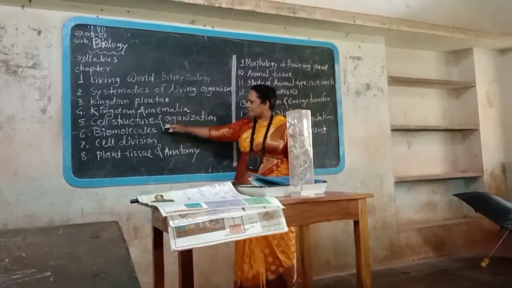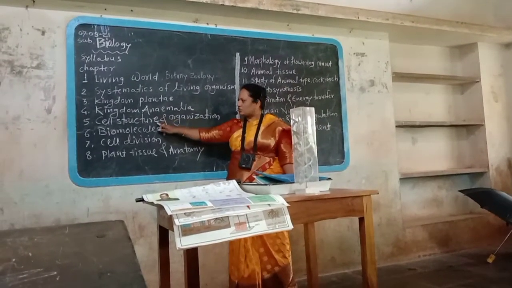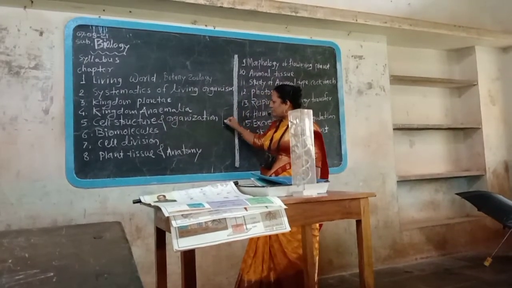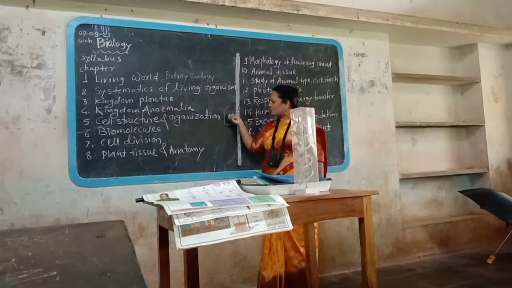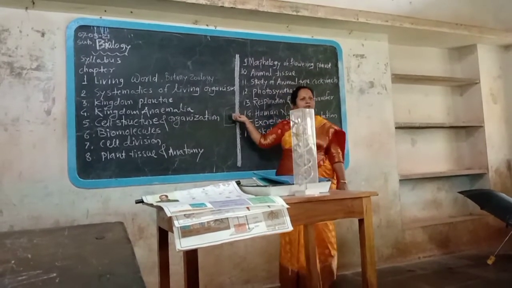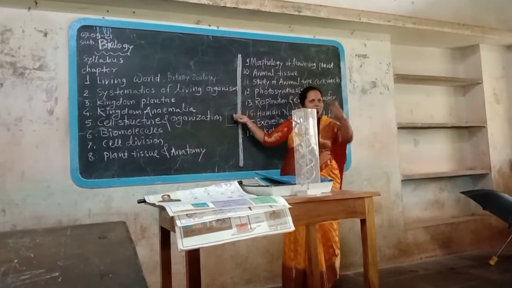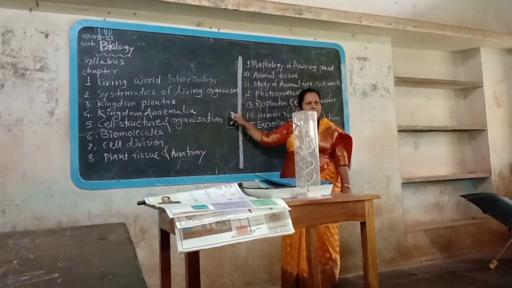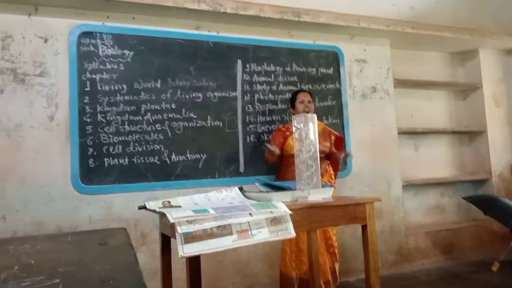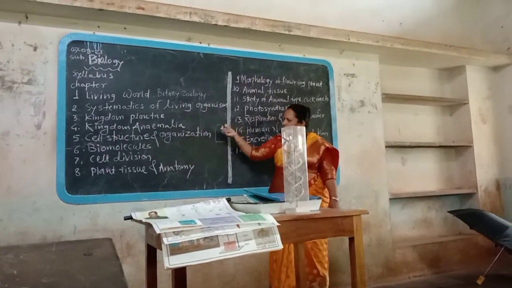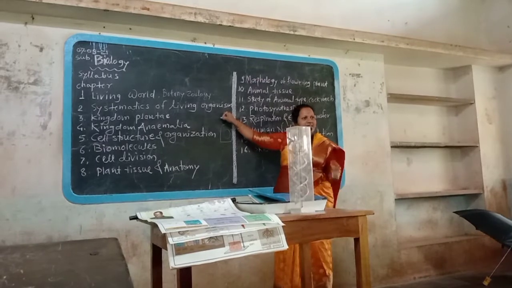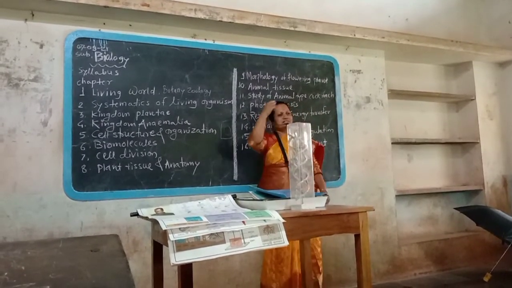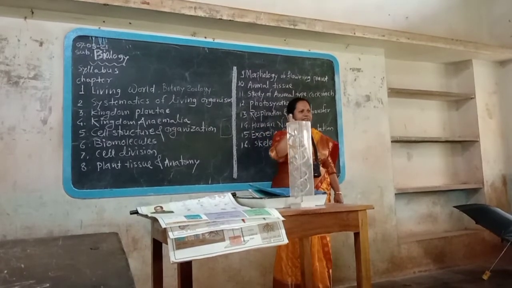The next, cell structure and organization. Structure and function of cell can be studied in this chapter. What is meant by cell? It is basic structural and functional unit of living organism. Our body is formed from the basic unit called cell. Many cells coming together form a tissue. Many tissues coming together form an organ. Many organs coming together form an organ system. Many organ systems coming together form a body.